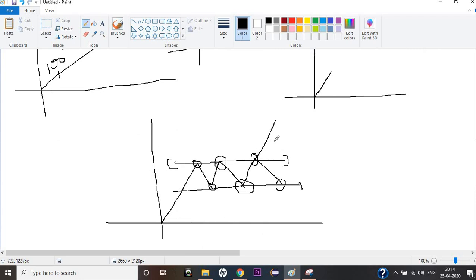So when the price breaks the previous resistance line and goes higher, this is called a breakout, right? This is called a breakout. A breakout can be on the positive side, and a breakout can be on the negative side as well.